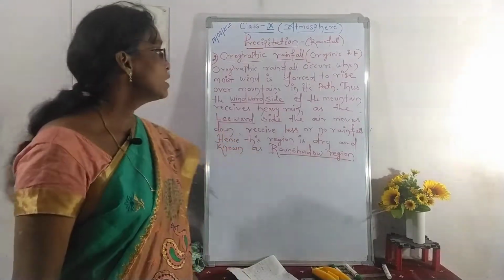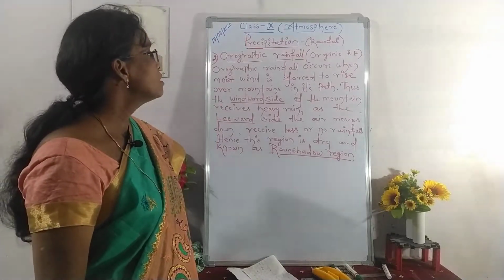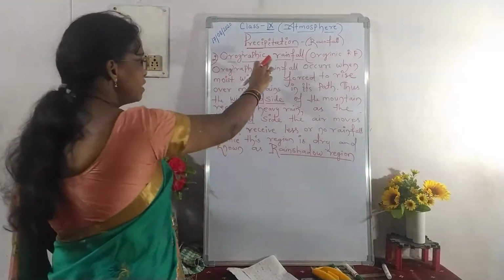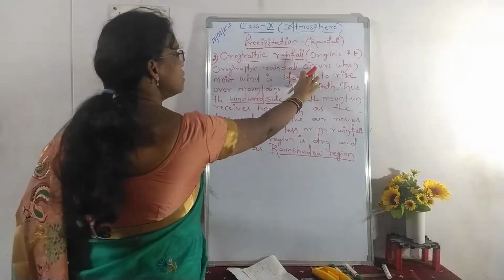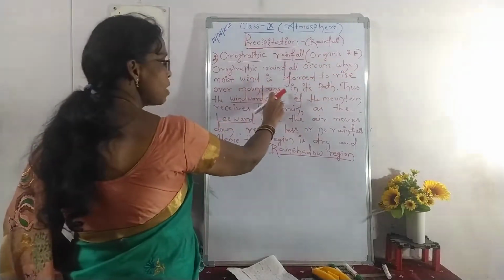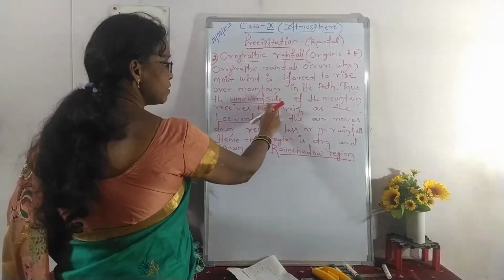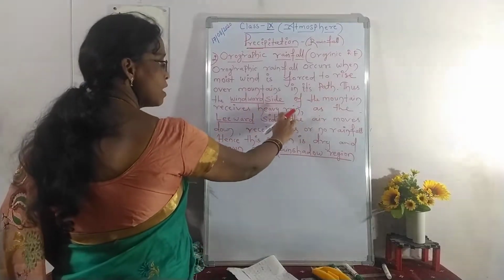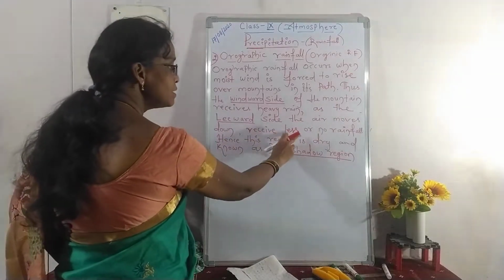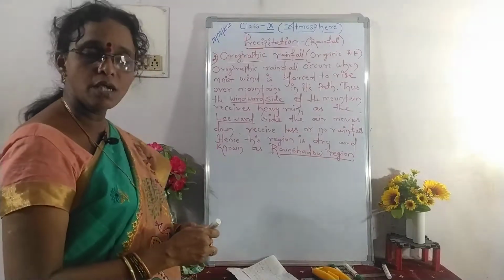The second type of rainfall is orographic rainfall. We can call it orogenic rainfall also. The definition of orographic rainfall is: orographic rainfall occurs when moist wind is forced to rise over mountains in its path. Thus, the windward side of the mountain receives heavy rain, while on the leeward side the air moves down and receives less or no rainfall. Hence, this region is called the rain shadow region.